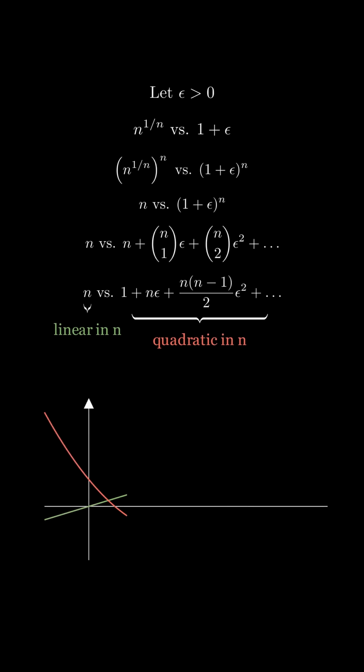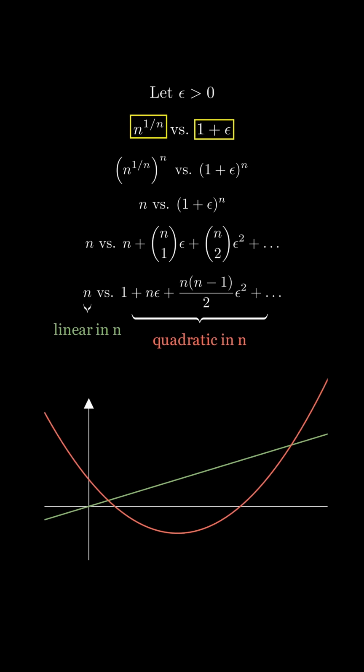and we know from basic algebra that the linear function will eventually fall below the quadratic, so if you go far enough out, the nth root of n will be dominated by 1 plus epsilon. QED and mic drop.